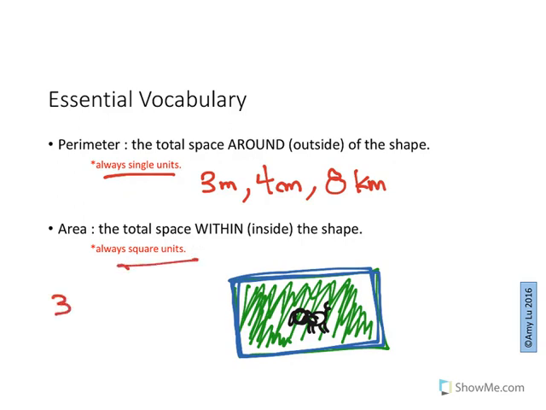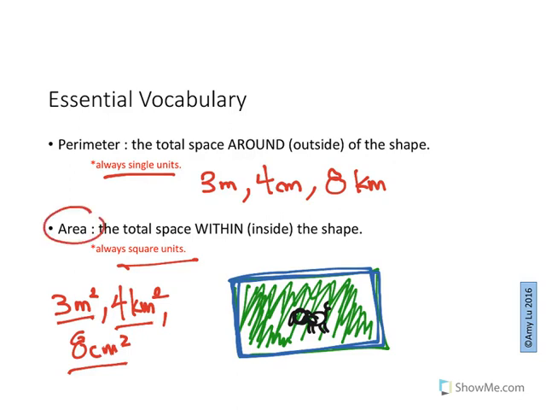For example, 3 meters squared, or 4 kilometers squared, or 8 centimeters squared. Another way to say it is 3 square meters, 4 square kilometers, 8 square centimeters. As long as you have the word square involved, we are always talking about area. If there's no square, it's just a single unit, it's always perimeter.